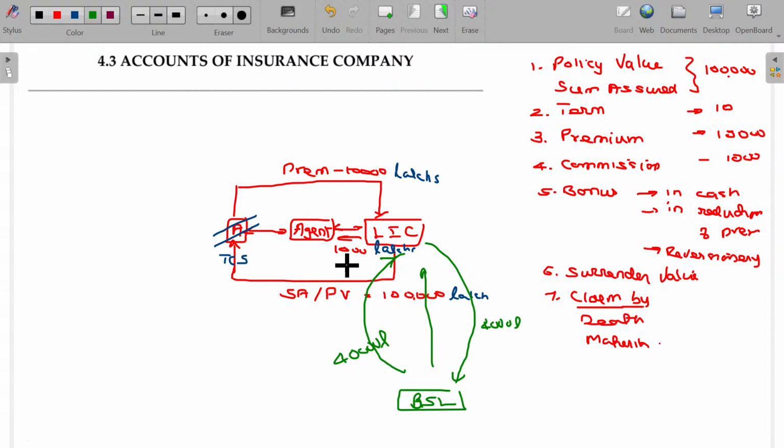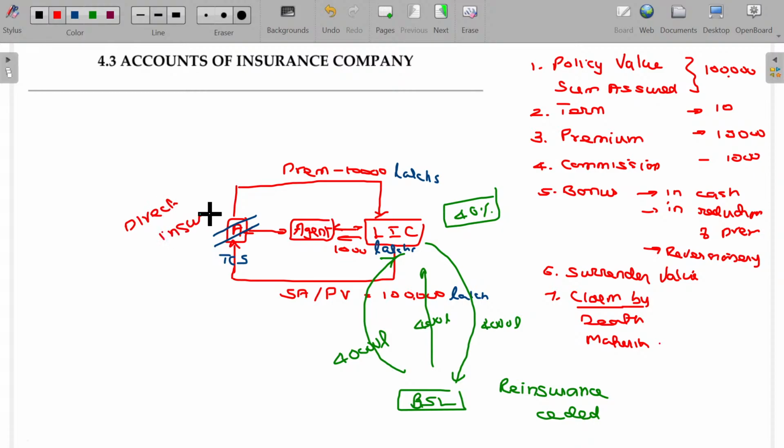Similarly, LIC gets the commission, so 40%. So here, 40% of LIC's business is shared with Birla Sun Life as per their terms of agreement. Whatever business LIC gets is shared with another company. This is called reinsurance ceded. I am transferring a part of my business to others. So the red one will be called direct insurance, and this green highlighted discussion is for reinsurance ceded.